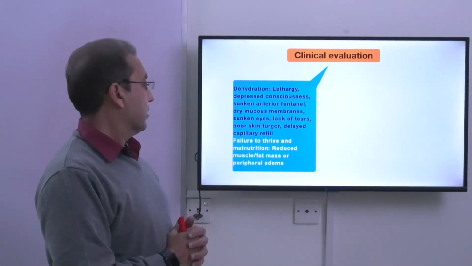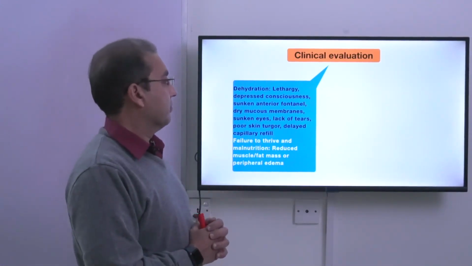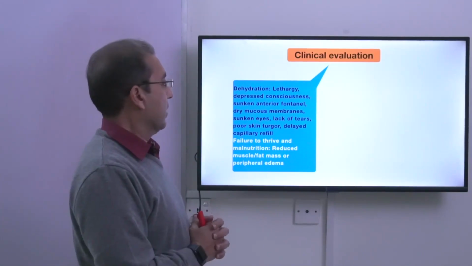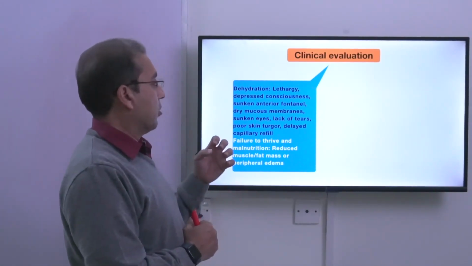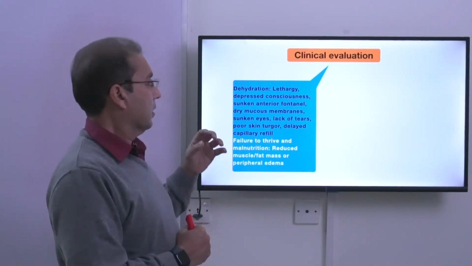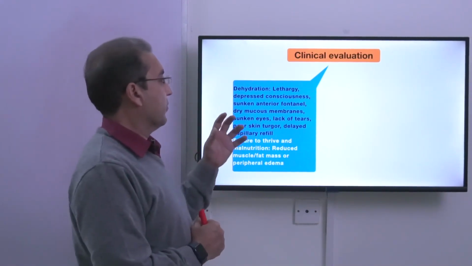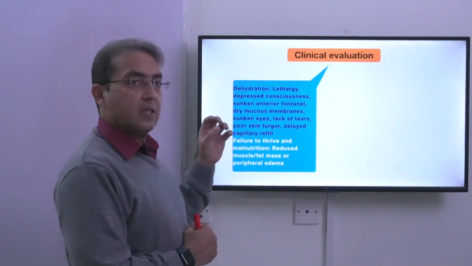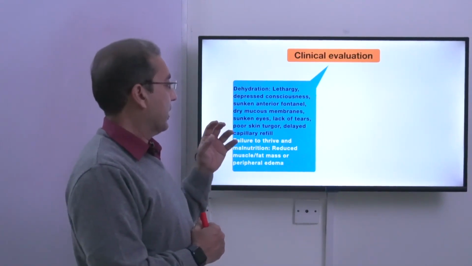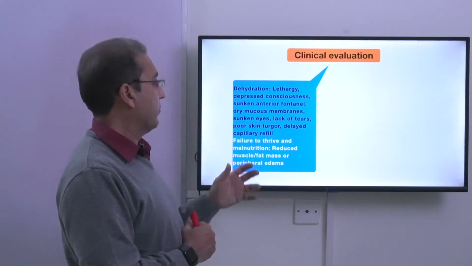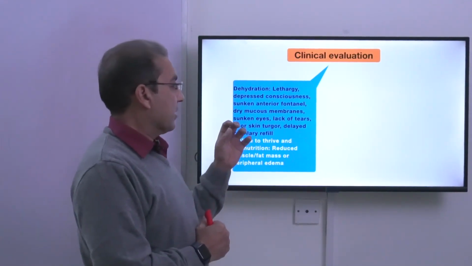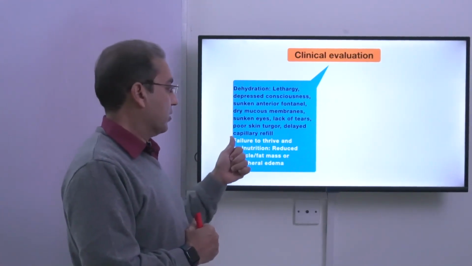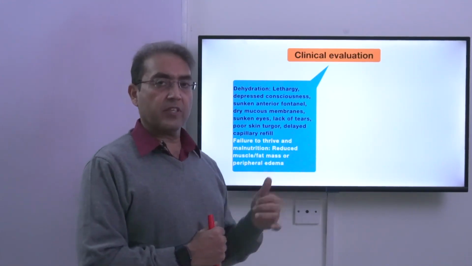Then when you examine the patient, look for the dehydration. Patient may be lethargic, may be depressed, but usually conscious. Look for these signs of dehydration. The patient is lethargic, depressed but conscious. There are sunken anterior fontanelle, the eyes are sunken, the dry mucous membrane. There is lack of tears, there is poor skin turgor and delayed capillary refill. So you look for the presence of signs of dehydration.